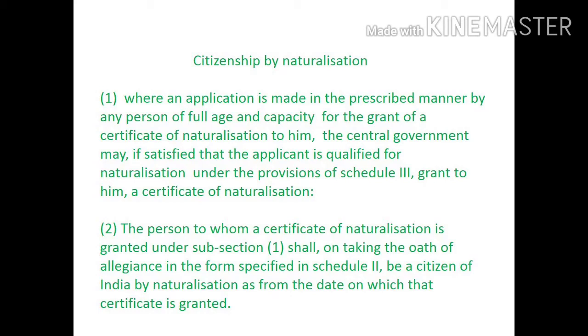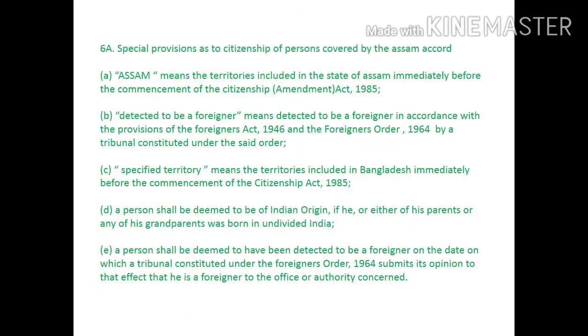That is nothing but the foreigner must be settled in one country, then only he makes an application, and then only he gets the certificate of naturalization. Then he takes the oath according to Schedule 2, subclass 1, and the certificate is granted. Special provisions as to citizenship of persons covered by the Assam Accord: section 6A, subclass A says that